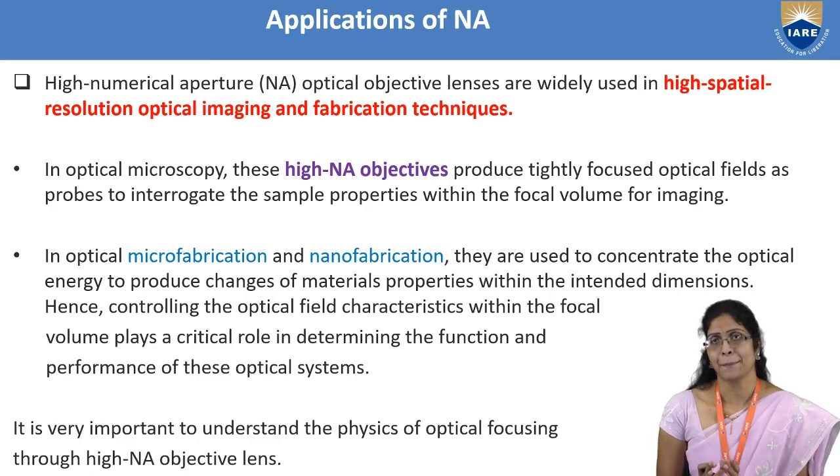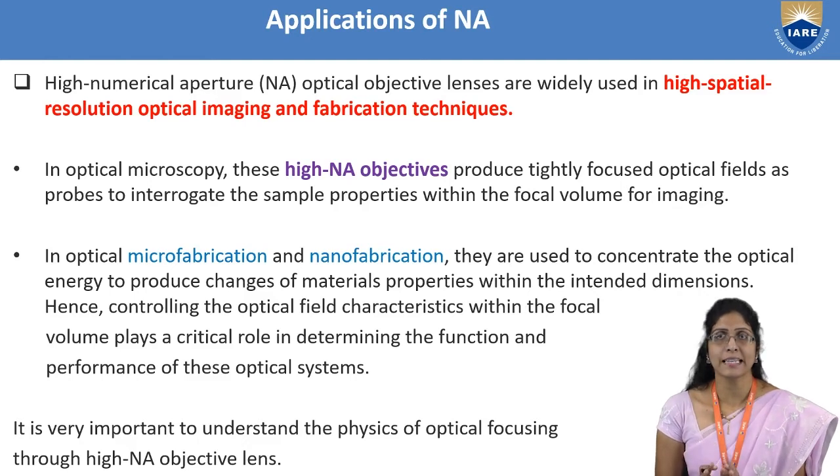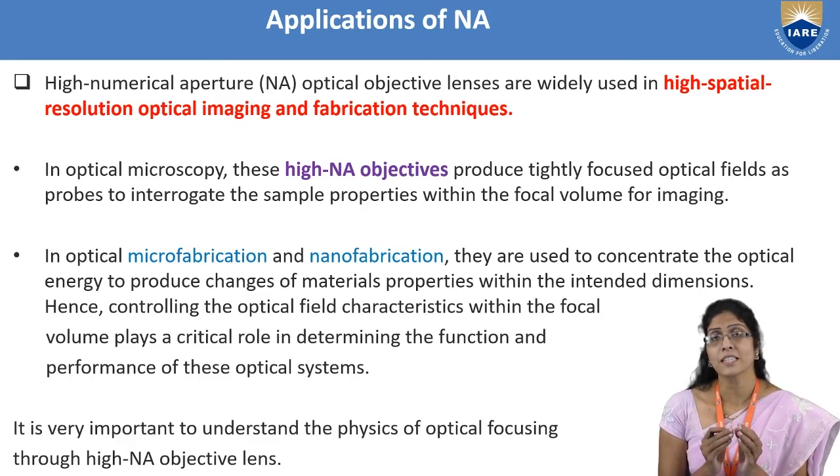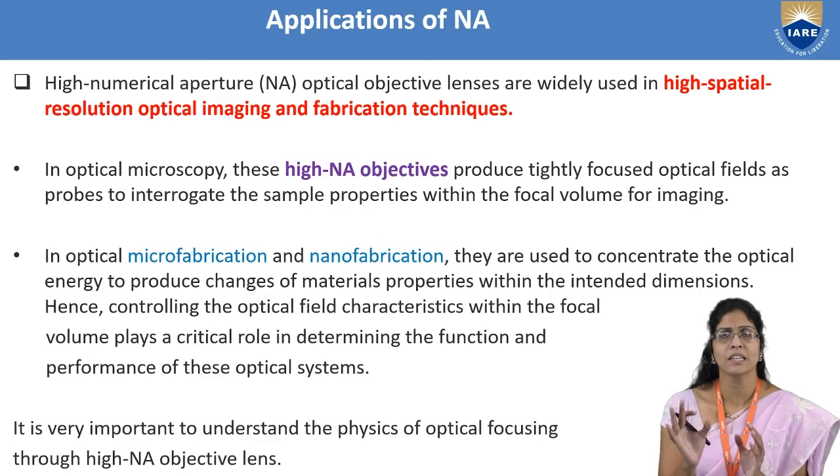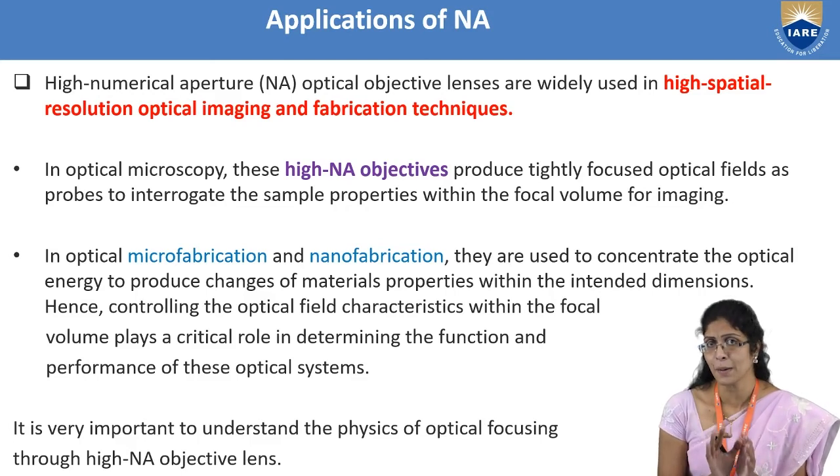Suppose you want to study the properties of a particular sample when you go to higher research, or you make a new material, using laser or infrared radiation or some particular radiation which can carry out the information of that sample.